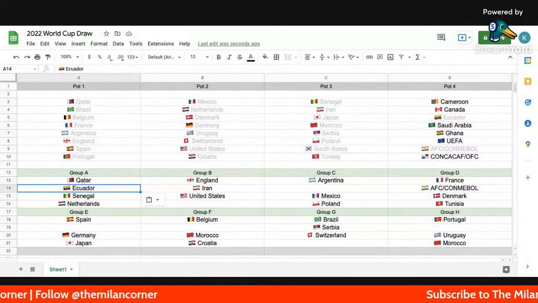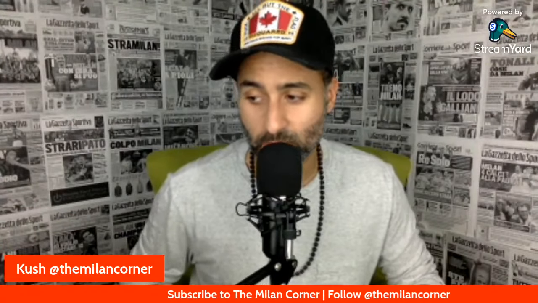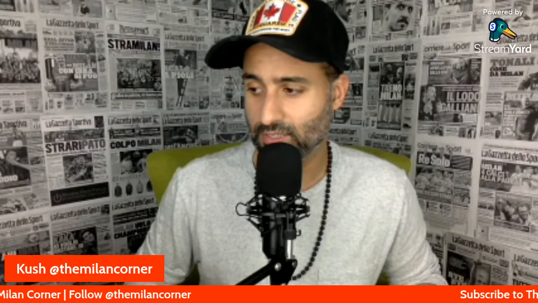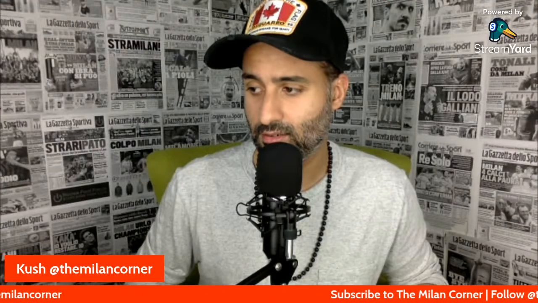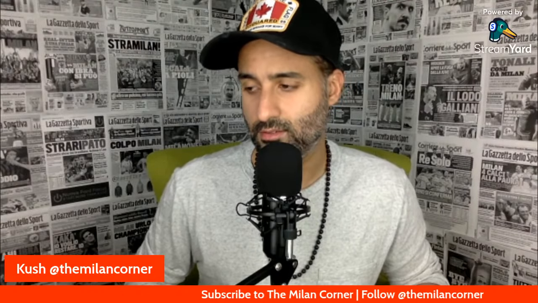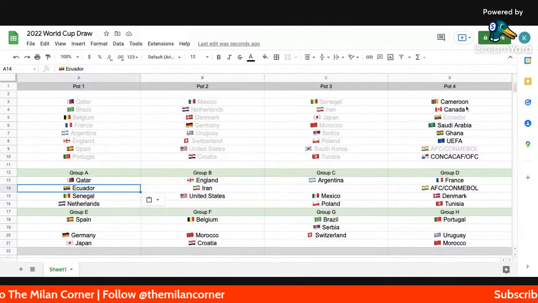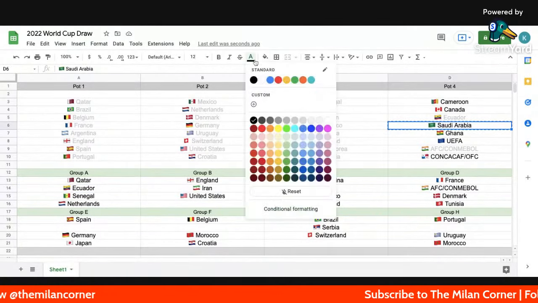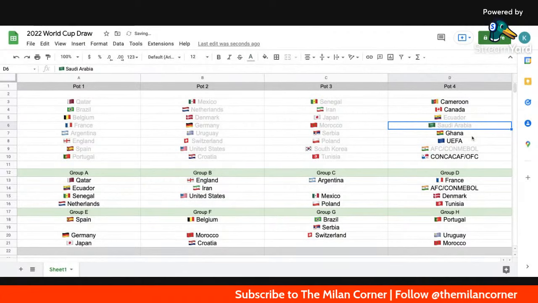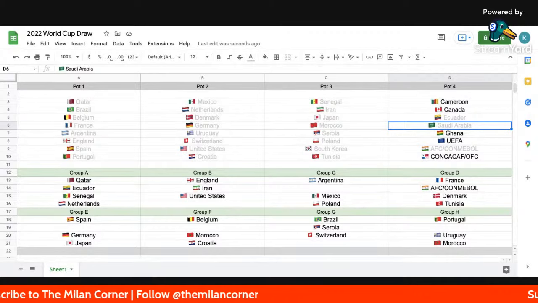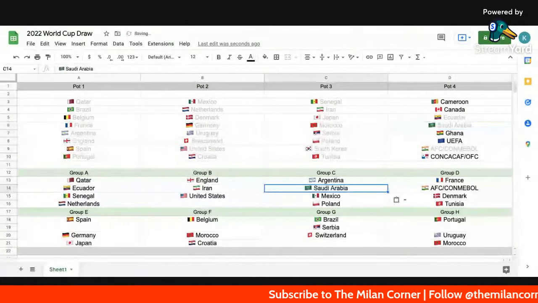Wow. No luck for us. Qatar got super lucky with this. I mean, Qatar are super lucky with the group they got as hosts. Ecuador, Senegal, and Netherlands. Perfect. The next team that comes out, Saudi Arabia. Saudi Arabia is the next group. Round of 16 in 1994 for Saudi Arabia. So they can't be in Group B. So they fall straight into Group C with Argentina, Mexico, and Poland.